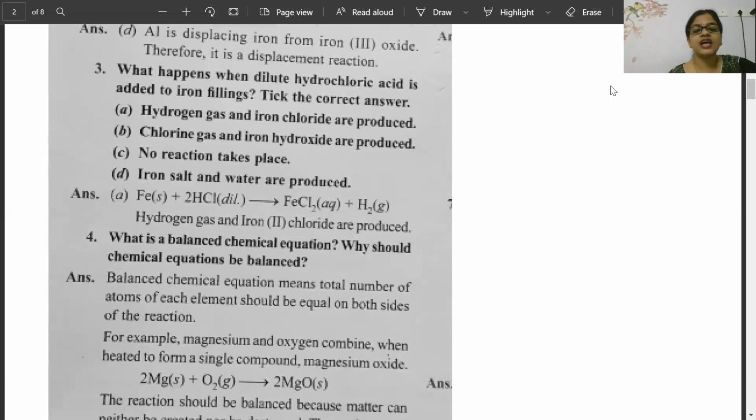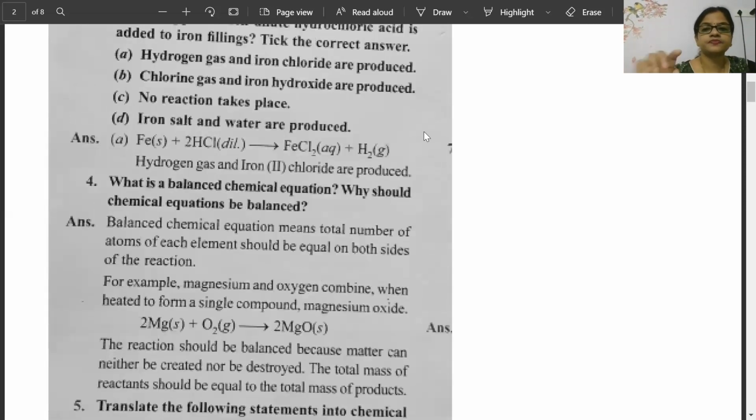Second, for example, magnesium and oxygen. They have given one example and tried to explain. The reaction should be balanced because matter can neither be created nor destroyed, that is the law of conservation of mass only. Fantabulous work, all 4 of you.